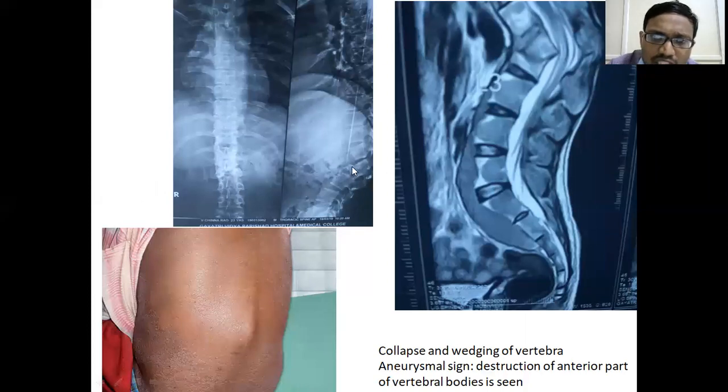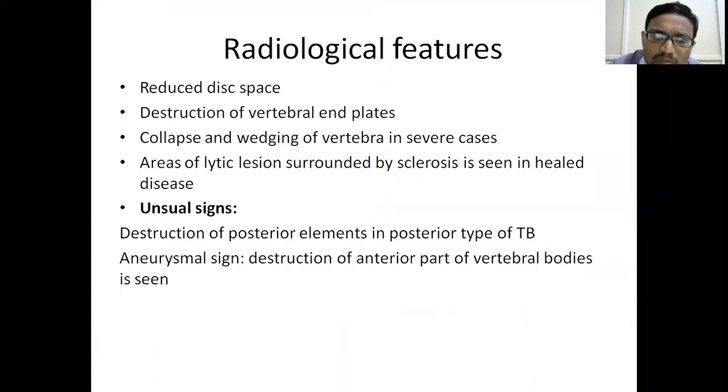radiograph picture. In a radiograph, there is a vertebral body. All the 5 signs I have told. First is disc space loss. Second is vertebral body collapse. Third is wedging of the vertebral body, lytic lesion followed by sclerosis. Along with these things, the aneurysmal sign and posterior element involvement also have to be seen.